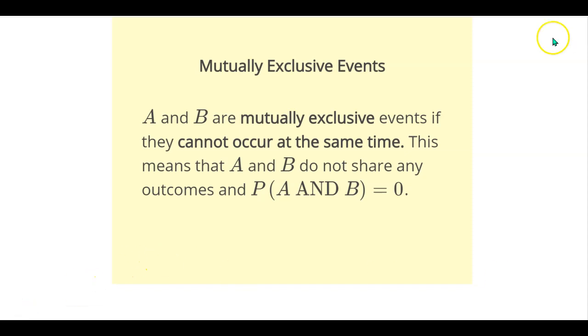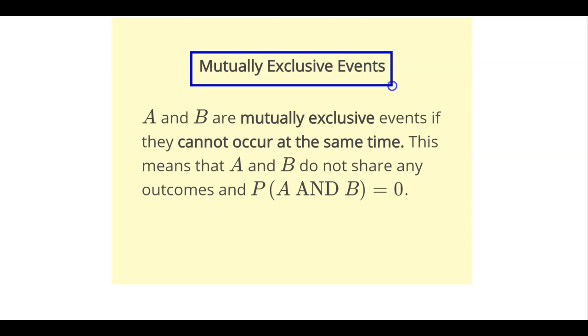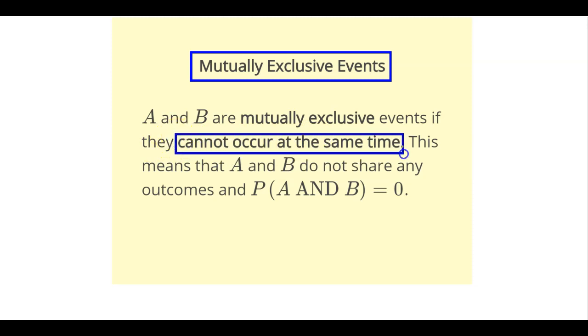Welcome back. The next section is section 3.2, which we will be talking about mutually exclusive events. A and B are mutually exclusive events if they cannot occur at the same time. The key word is that the two events cannot occur at the same time. That is, the probability of A and B happening together is absolutely zero. Once again, mutually exclusive events are two events that cannot occur at the same time.